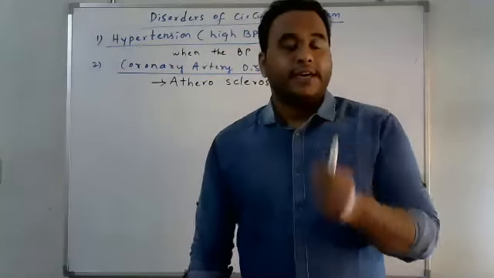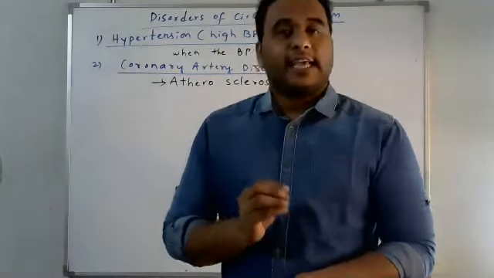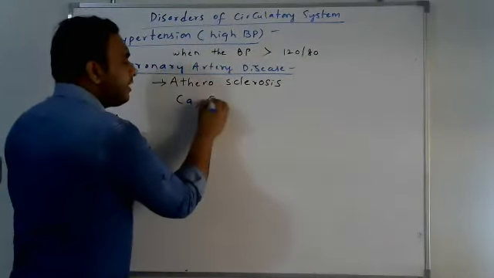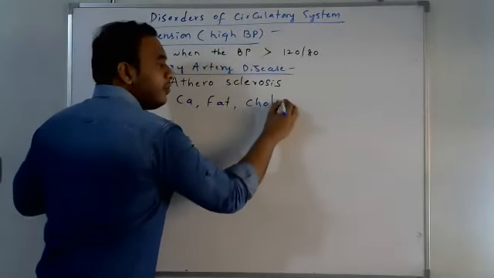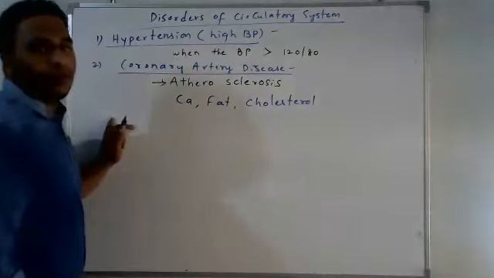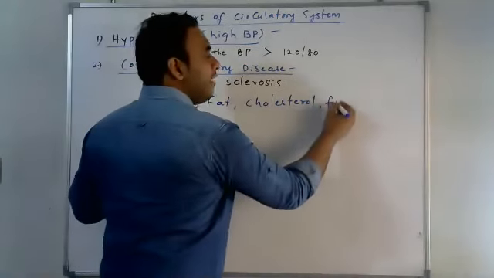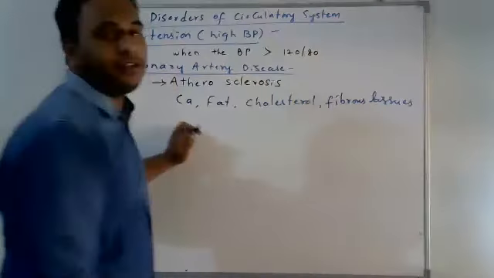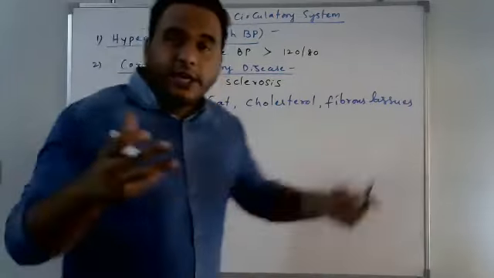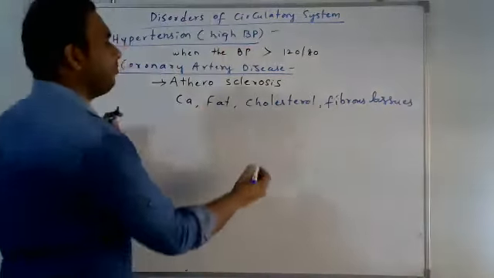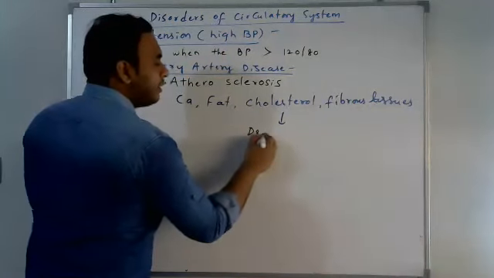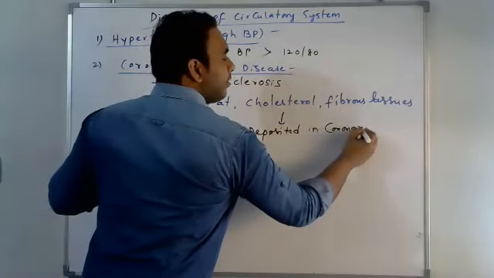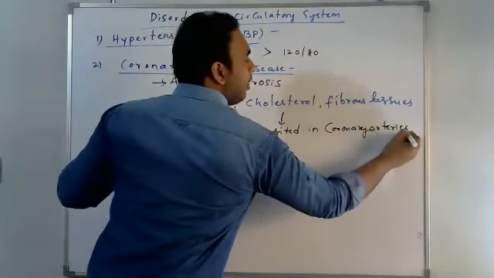Here, the nutrients like calcium and fat and cholesterol, and other fibrous tissues will be deposited in the coronary arteries.